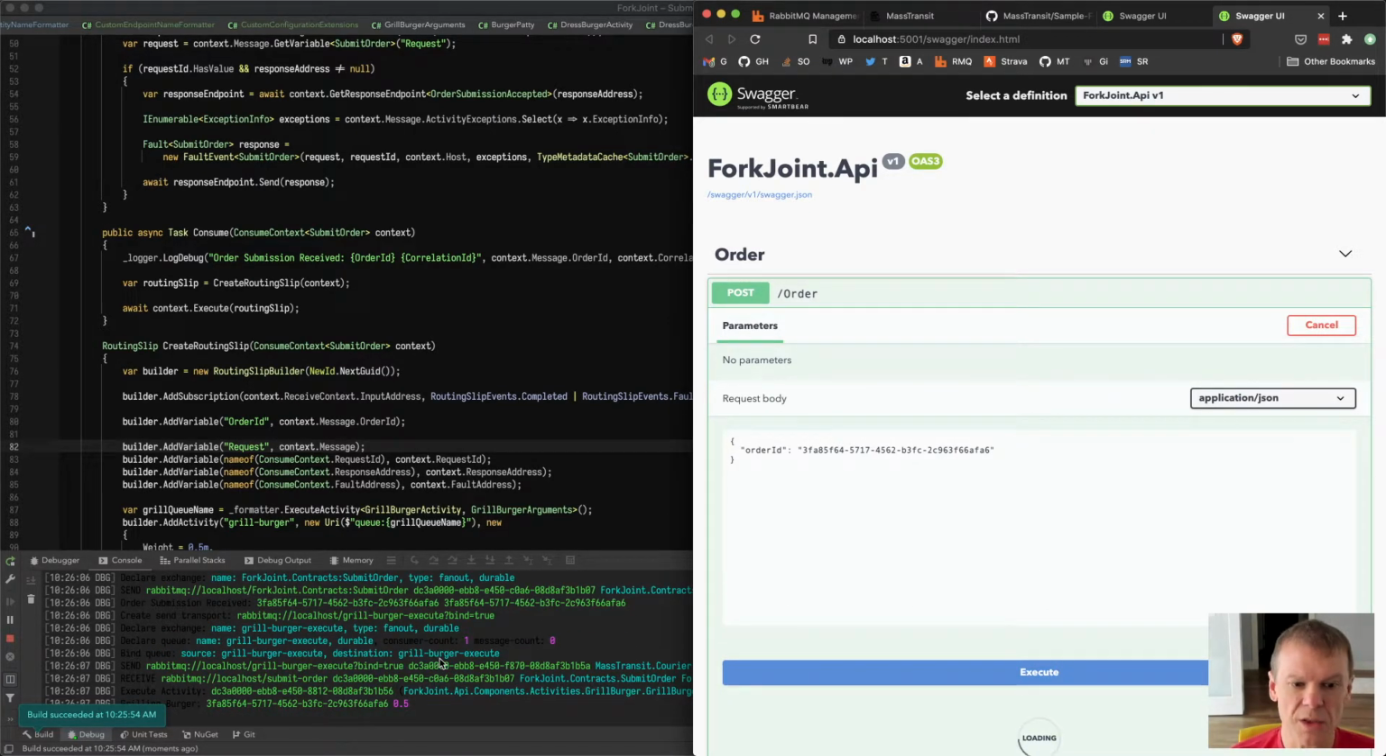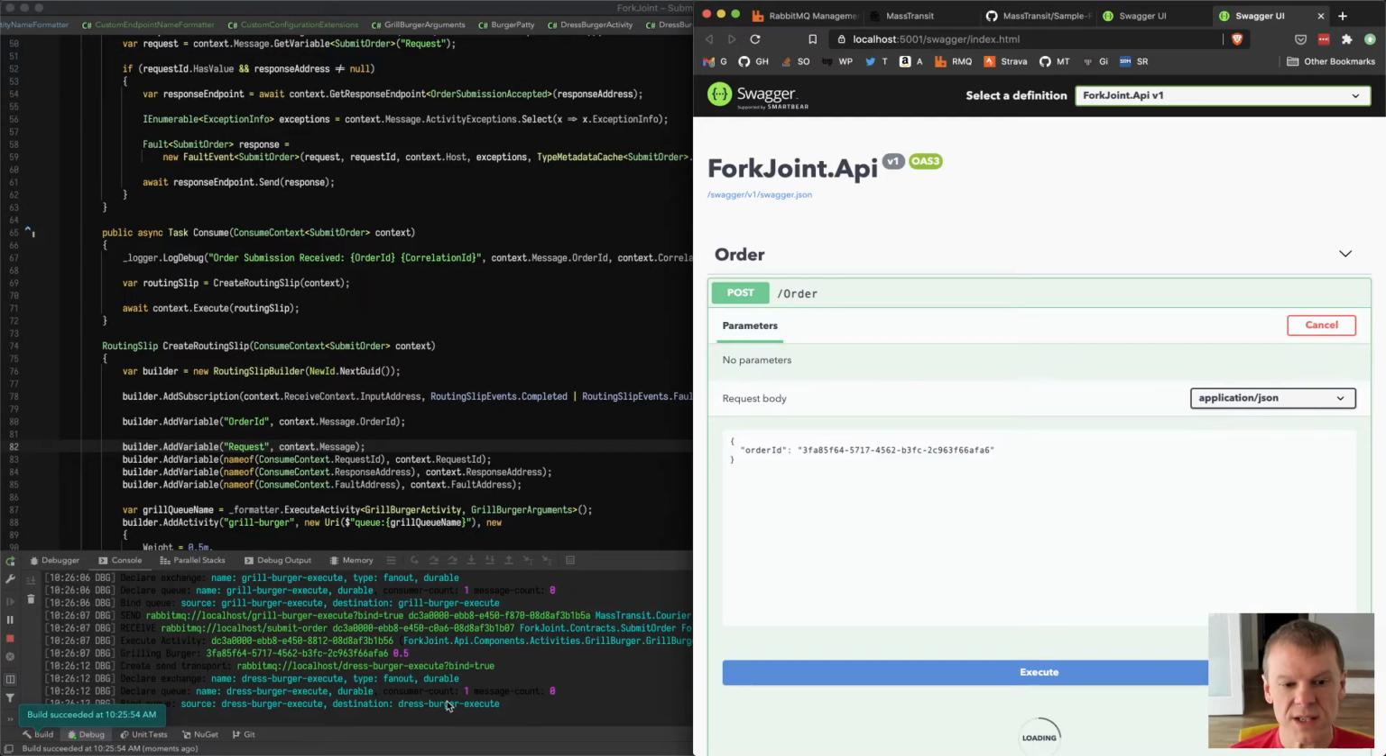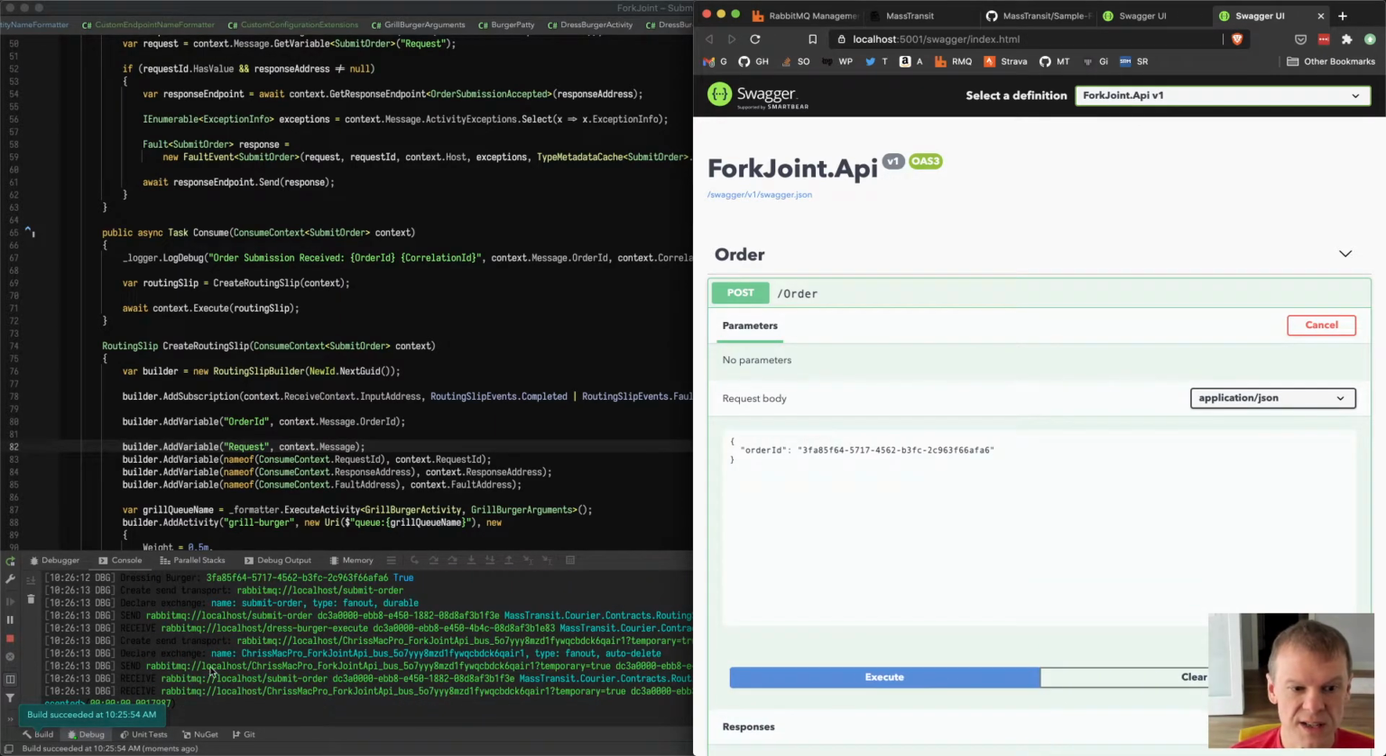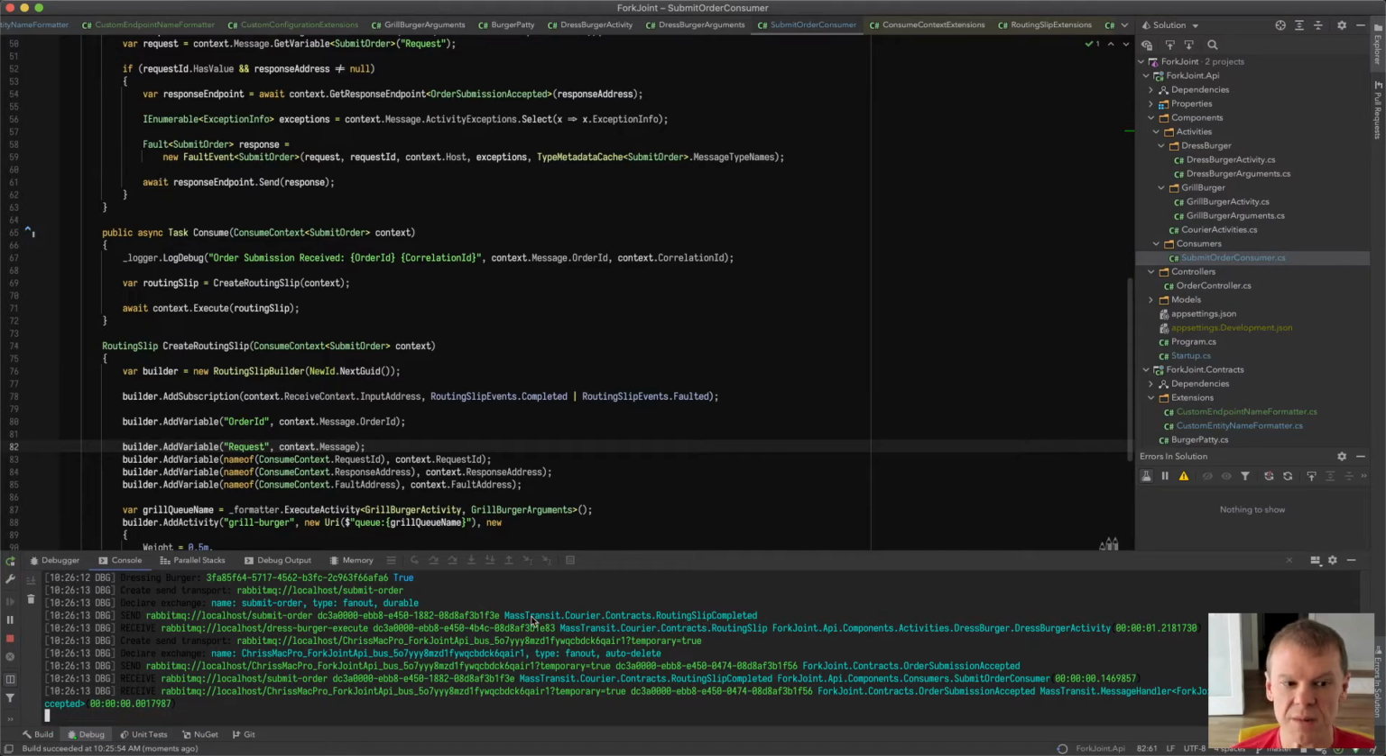We can see it grilled the burger. The burger is grilling. We're going to add the burger. It's going to complete. And you can see that the send now went directly to the submit order endpoint with the routing slip completed message. So we're no longer publishing that event. We are sending it directly to the endpoint that requested it because that subscription is on the routing slip. There's a lot of customization you can do with subscriptions. You can add different message types, you can really tweak them and do a lot of work with that, and we'll do that later in the series. But for now, we're just handling those default events: did we succeed or did we fail?